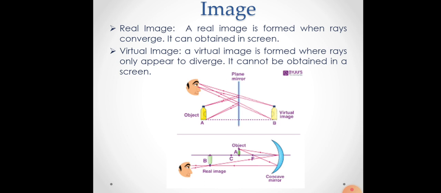And in the second diagram you can see the man is there and an object is placed at position A and its image is formed at position B. In this case the image is formed outside the mirror, and in the first case the image is formed inside the mirror. So this is the main difference between a real image and a virtual image. Virtual image cannot be obtained on a screen, whereas real image can be obtained on a screen.